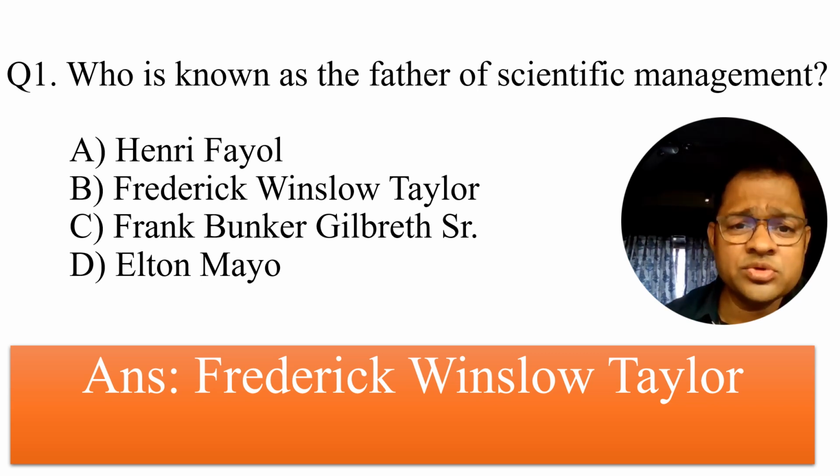Then there are a number of questions you should know in that direction. He wrote a book, The Principles of Scientific Management, in 1911. The person is a mechanical engineer. He did his experiments at Midvale and Bethlehem Steel factories.